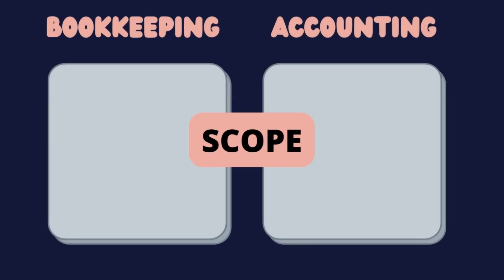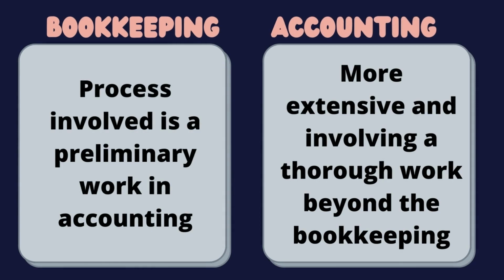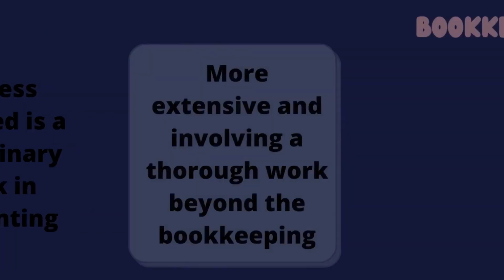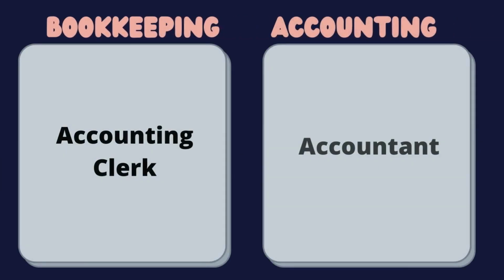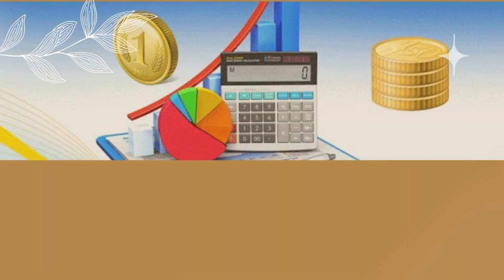The next difference between bookkeeping and accounting is the scope. Bookkeeping is a preliminary work in accounting, while accounting is more extensive and involves more thorough work beyond the bookkeeping. The next difference is the person in charge. The person in charge for bookkeeping is an accounting clerk, while for accounting, it is an accountant.